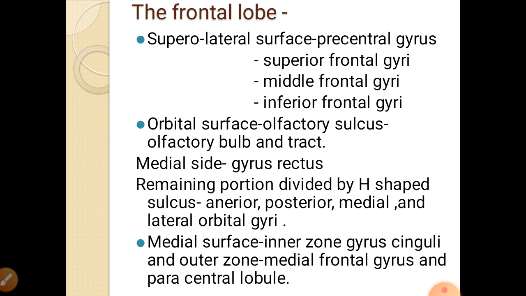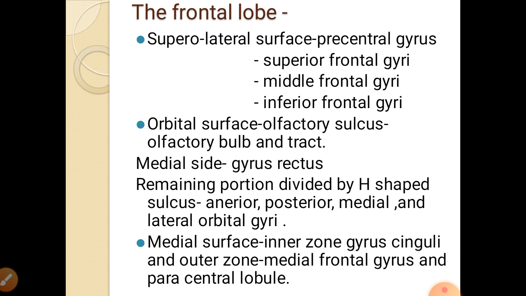On the orbital surface, or the lower surface, the olfactory sulcus is there, which separates the olfactory bulb and olfactory tract. On the medial side of the frontal lobe, the gyrus rectus is there. The remaining portion of the H-shaped sulcus on the orbital side is divided into anterior, posterior, medial and lateral orbital gyri.